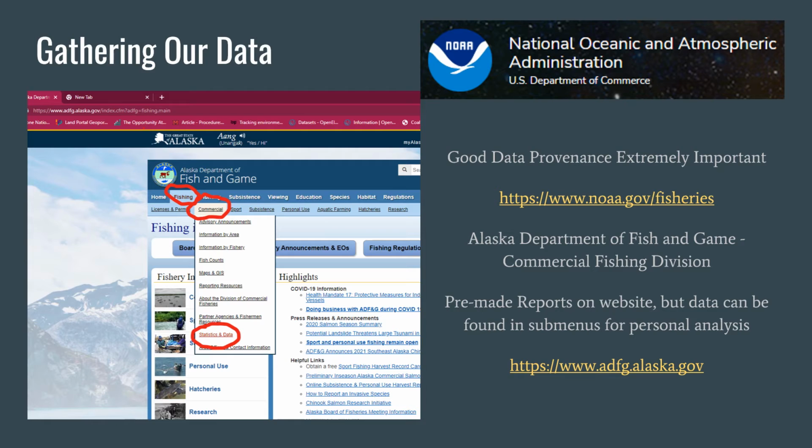At first glance, you might not be aware that they had all that data on their website. But as I've highlighted on the screenshot, if you go several submenus down, you can get your hands on some of that raw data. And we were able to download those tables, and then we were able to put them together and do some of our own analysis. This is typical for a lot of government websites. The raw data will be there, but it's not going to be advertised. You really have to go look for it.